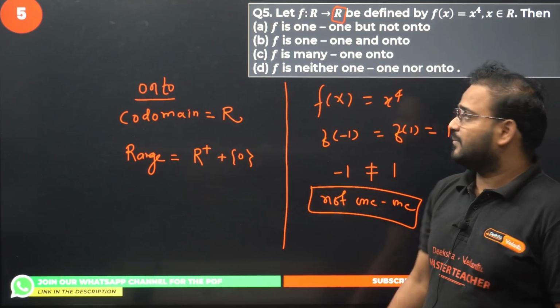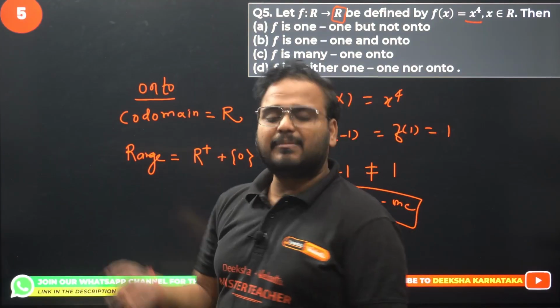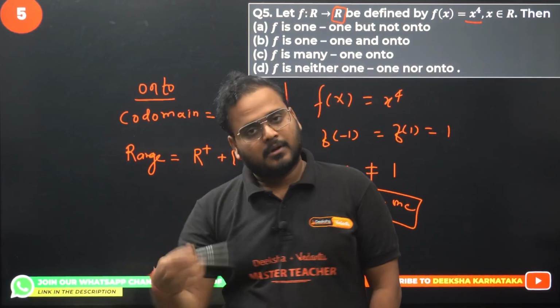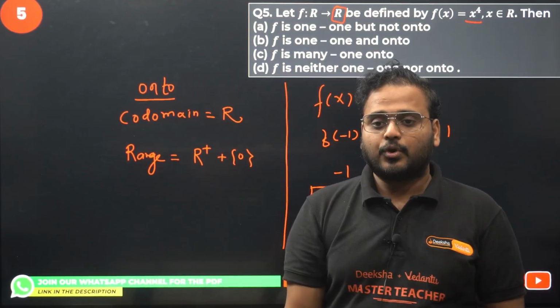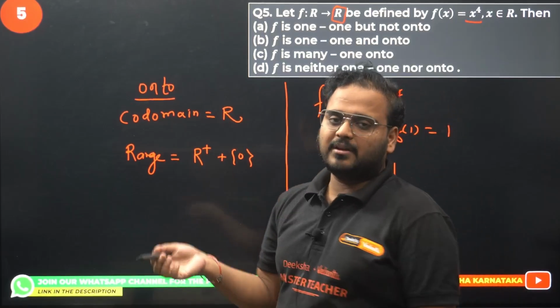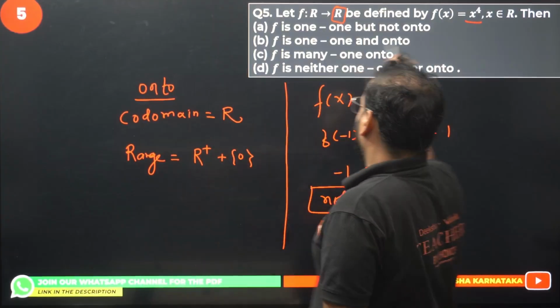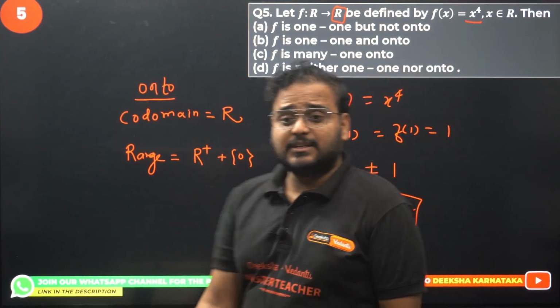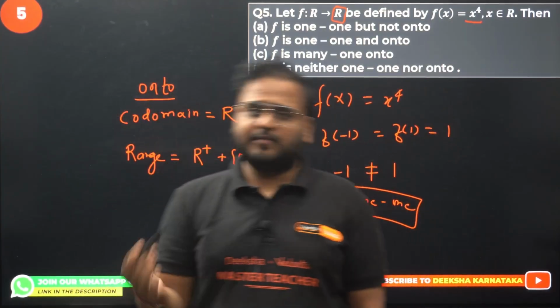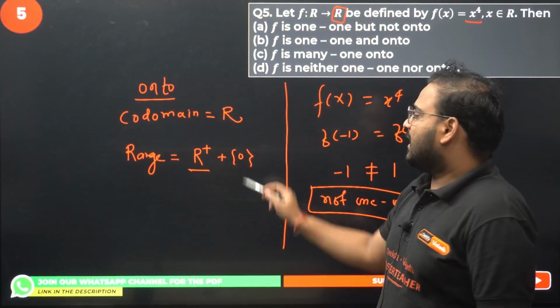It cannot be negative because x power 4, you take minus 1, it becomes plus 1. Take minus 16, it becomes plus. Whatever it is, you're going to take 16 power 4. So all the values that you take as the domain, the result is always positive or 0. Take x as 0, the answer will be 0 power 4 is 0. So the result can be either positive real numbers or 0.